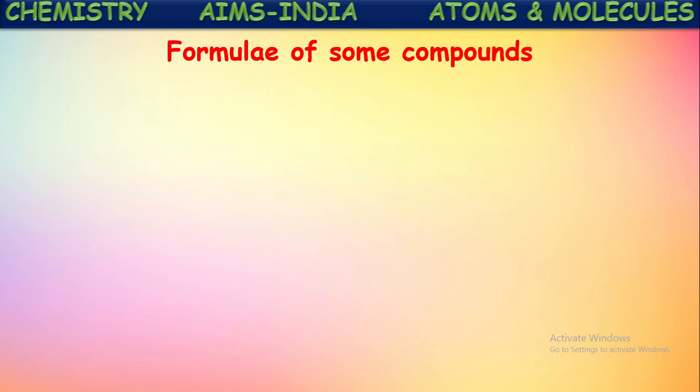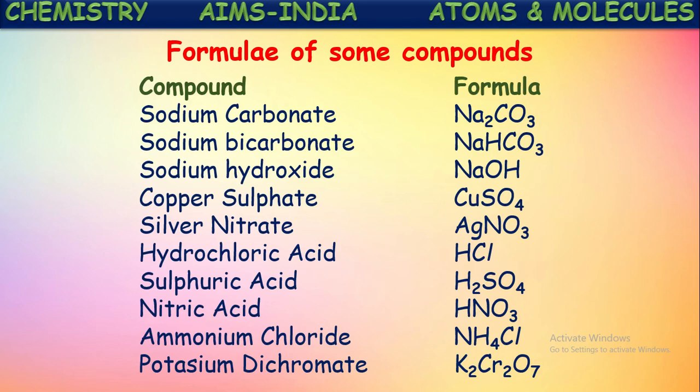See here, the chemical formulas of some compounds are mentioned. Chemical formula of sodium carbonate, Na2CO3. We have seen this already. Sodium valency is 1 and carbonate valency is 2. By crisscross method we get it. And sodium bicarbonate. In this, sodium valency is 1 and bicarbonate HCO3, hydrogen carbonate it is called. For this also valency is 1. So by crisscross we get directly NaHCO3. What about sodium hydroxide? Here also valency of sodium is again 1 and even for hydroxide ion OH minus, valency is 1 only.